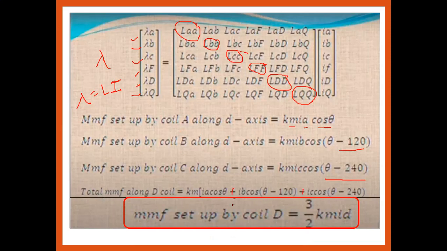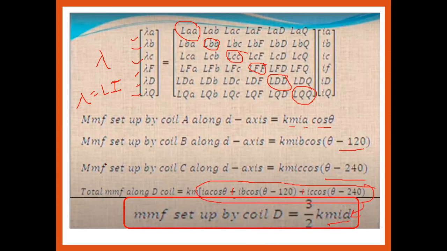So the MMF set by coil D is not equal to Km into ID. It is 3 by 2 Km into ID. This is not equal to the value of ID. So this is the parameter. What value will this be? This total value is nothing but ID.